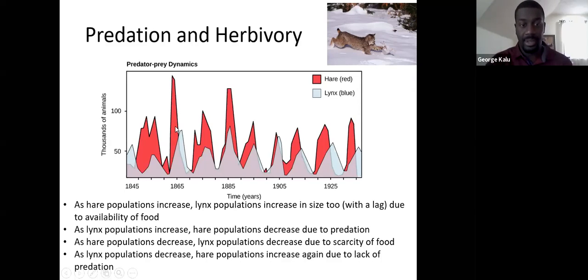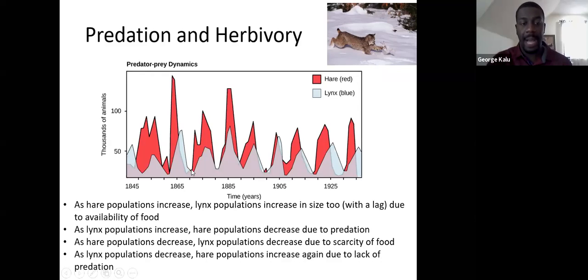As the lynx begin to eat them, then as the hare populations begin to decline again, the lynx population is going to decline because there's not as much food available. The hare populations declined, and that was their food source. If their food source becomes limited, then the lynx population is also going to have to decline and follow suit.